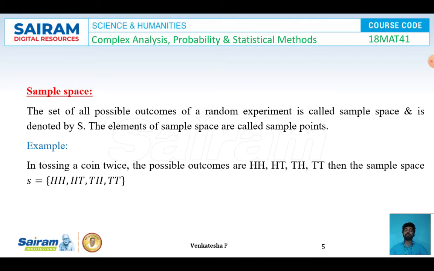Sample space. The set of all possible outcomes of a random experiment is called sample space and it is denoted by the notation capital S. And all the elements of sample space are called sample points. For example, in tossing a coin twice, the possible outcomes will be head head, head tail, tail head, tail tail. Now grouping all these possible outcomes in a single set like this, S is equal to {head head, head tail, tail head, tail tail}. So this kind of grouping will be called a sample space.